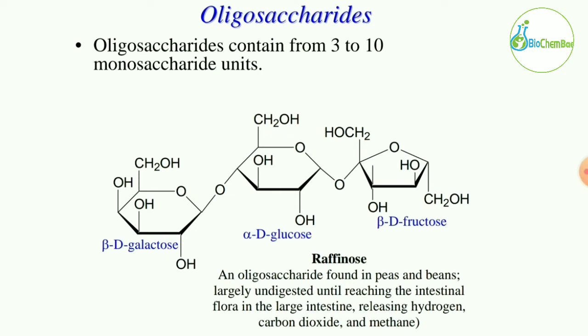So raffinose is an oligosaccharide made up of 3 molecules of monosaccharides. Of these monosaccharide subunits, the first one is beta-D-galactose, the second one is alpha-D-glucose and the third one is beta-D-fructose. When these 3 molecules are combined with each other, they make the molecule of raffinose. So oligosaccharides contain 3 to 10 monosaccharide units.